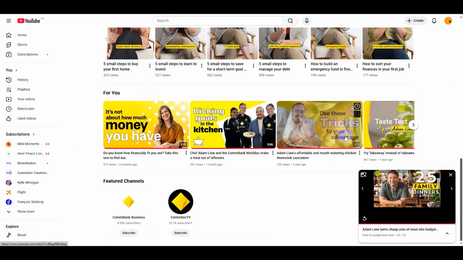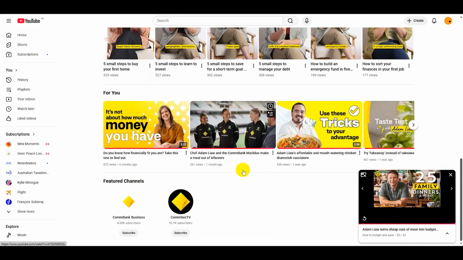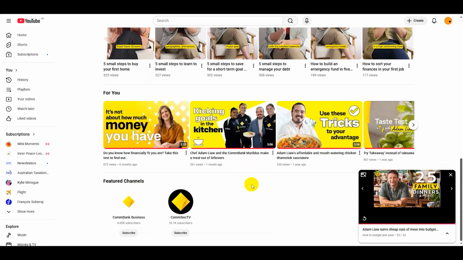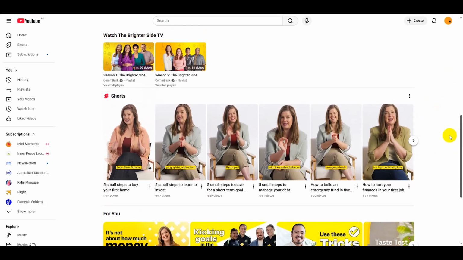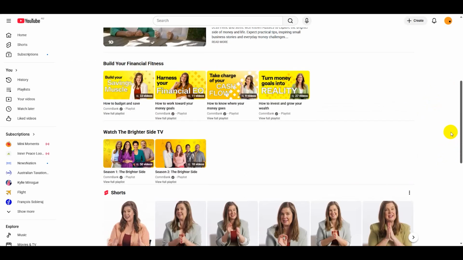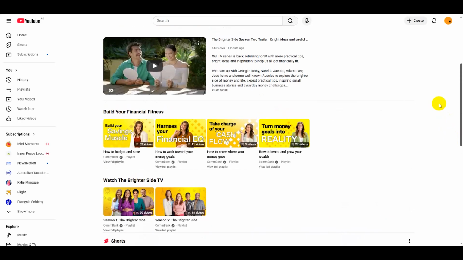Use these tricks to your advantage. It's not very descriptive, I guess. Kicking goals in the kitchen, all right? But you see what I mean, their thumbnails are just good. You can use them by default if you need to. And certainly if we're submitting articles to your website, we don't always embed a video. Sometimes we'll embed a thumbnail if that thumbnail used by the lender or by the third party is of quality.